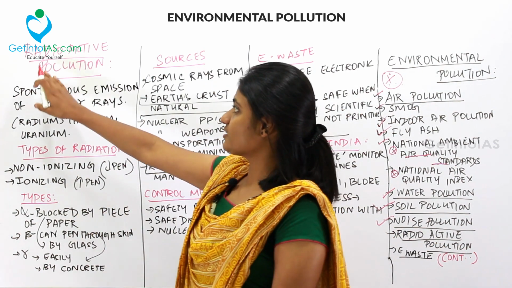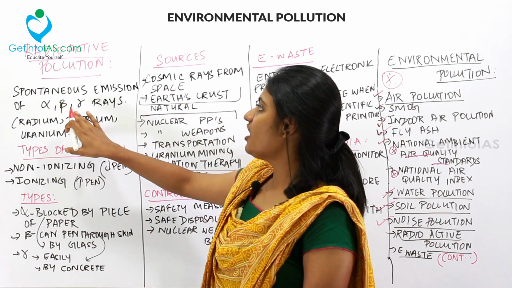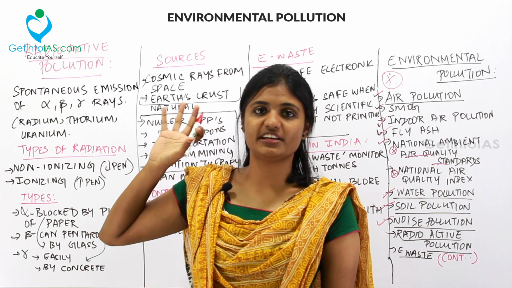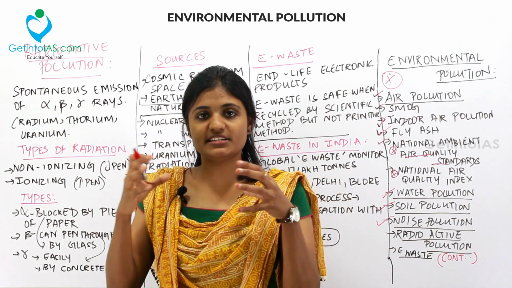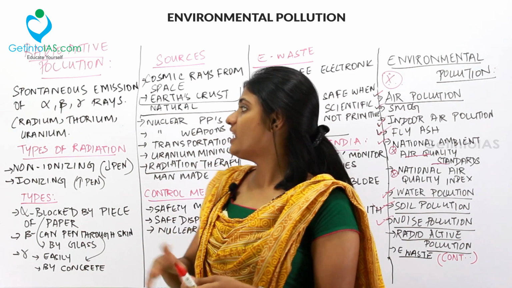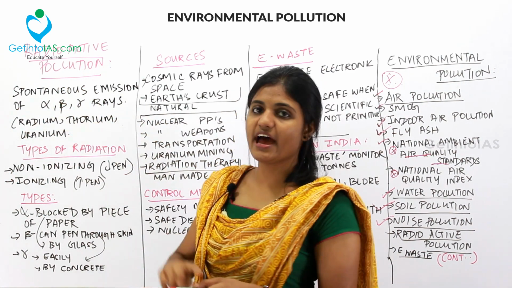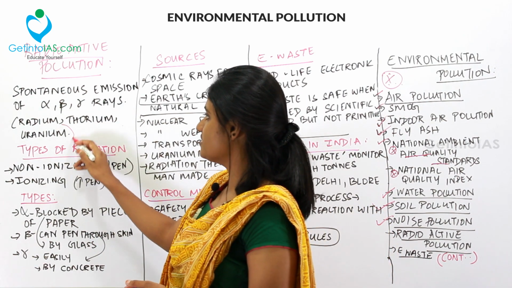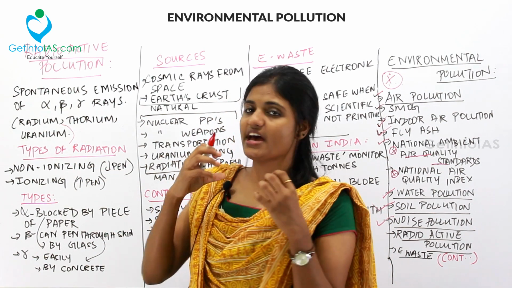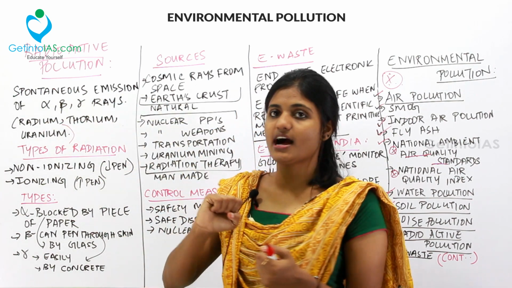Under radioactive pollution, it is the spontaneous emission of alpha, beta and gamma rays. For example, some elements are present inside our Earth's crust, like the metals and non-metals. Like that, the radioactive minerals like radium, thorium and uranium are present in Earth's crust. These substances emit radioactive rays called the alpha, beta and the gamma rays.